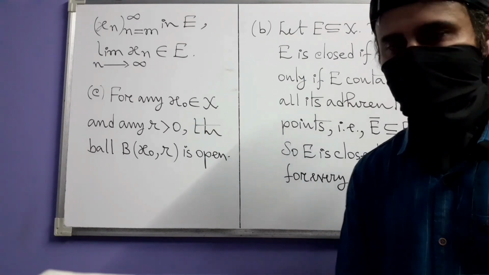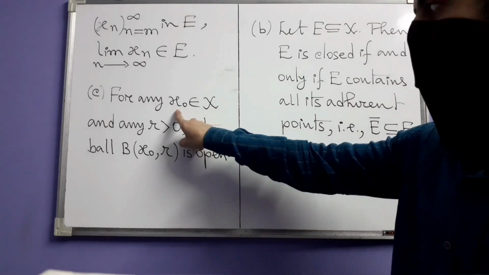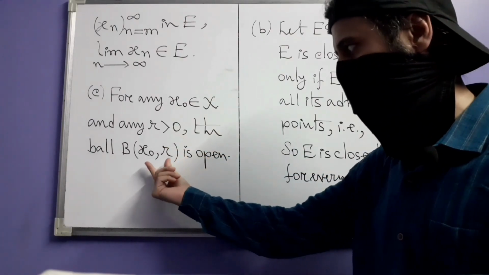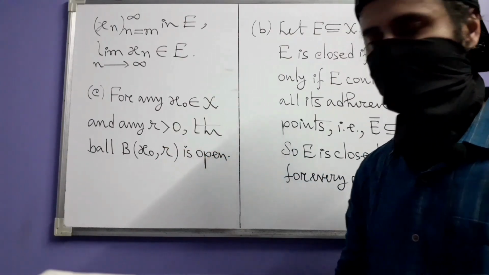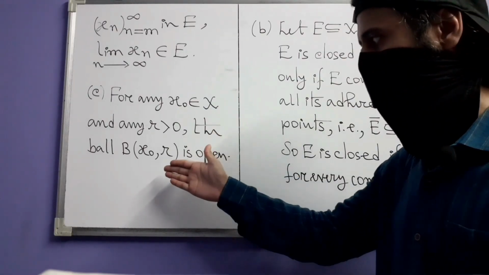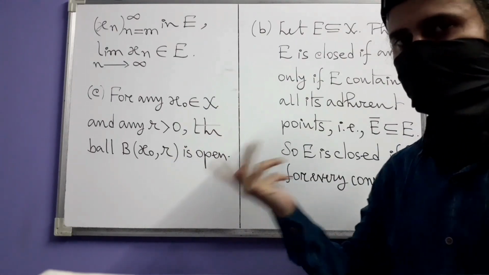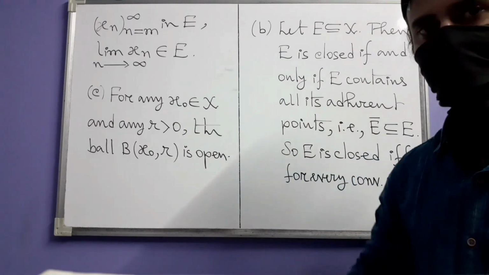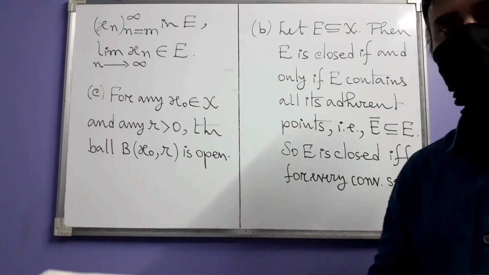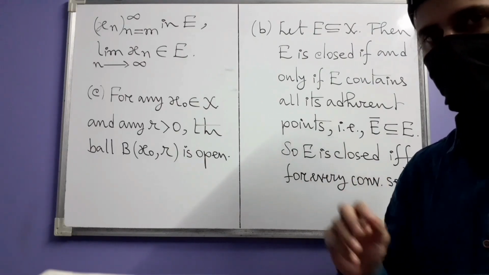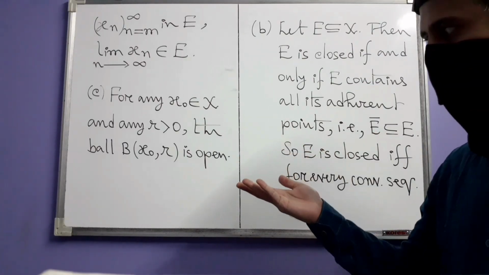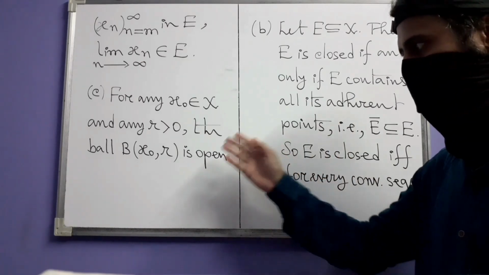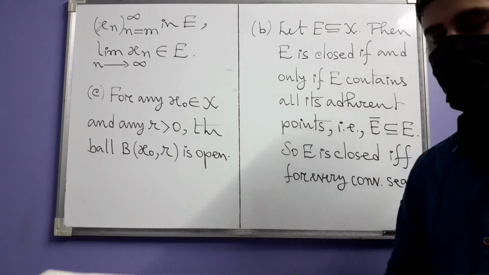Next we have part C. In part C, you take any point x0 in X and any positive real number r and consider the ball centered at x0 having this r as its radius. Then this ball, which basically is just a subset of X, is open, and that is why sometimes these balls are also called open balls. I mean, in their definition itself, this word open, you will see it elsewhere. They are called open balls. In this book, however, they are being called balls, and now it is being revealed that they are open sets.